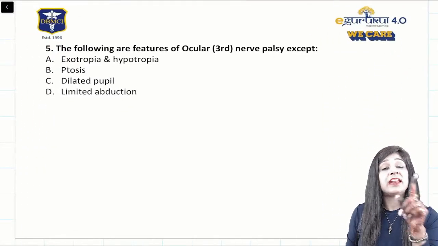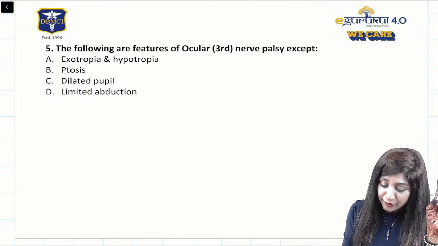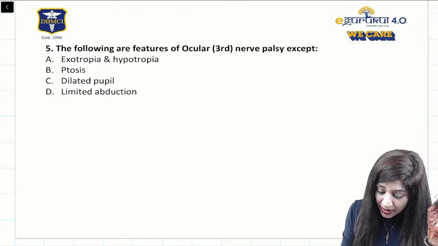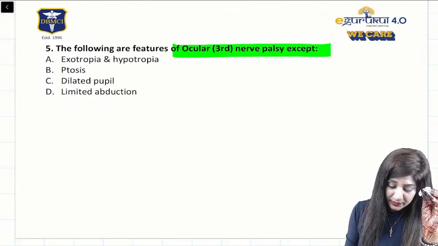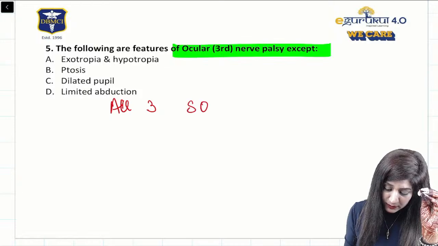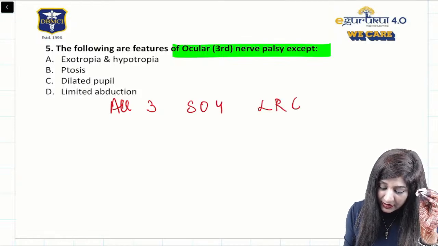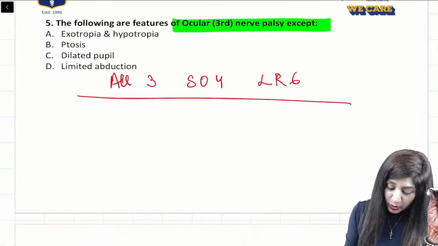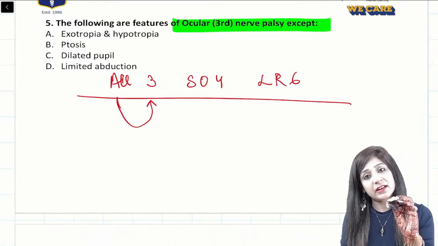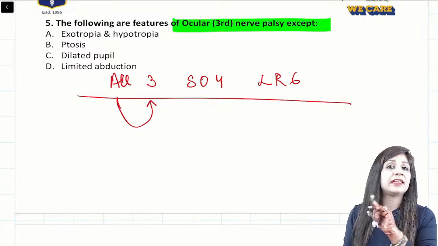Next question related to nerve palsies. In nerve palsies, you have to remember a very simple but very important thing: SO4 and LR6. All the muscles are supplied by the third cranial nerve except for the SO4 and the LR6.